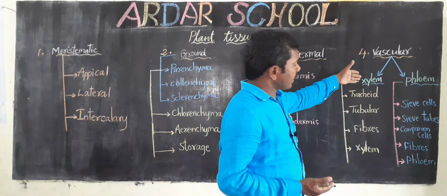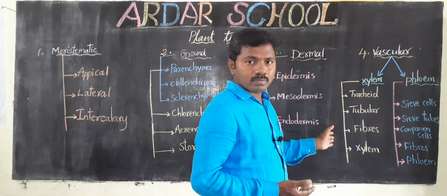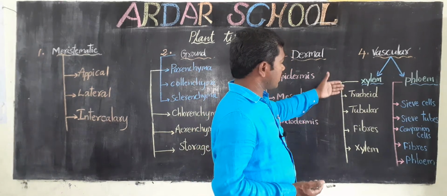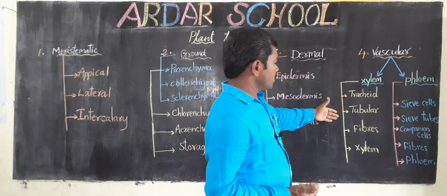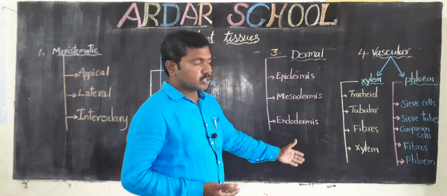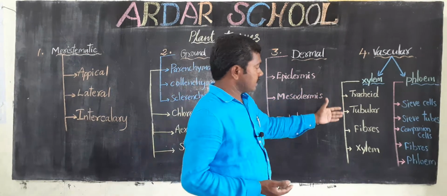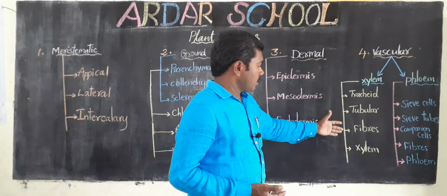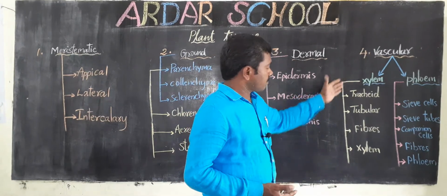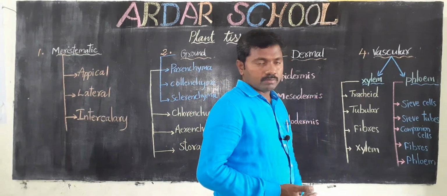In the xylem there are also some cells: tracheids, vessels, fibres and xylem parenchyma.